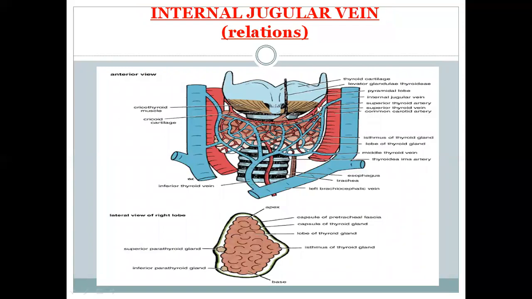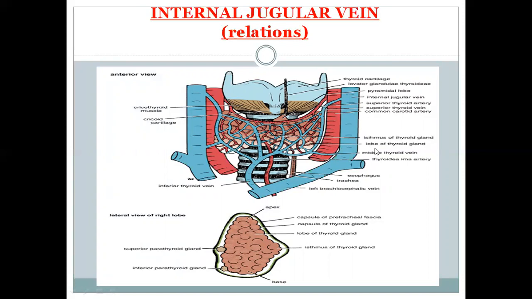So after the facial vein and the inferior petrosal sinus, the other tributaries of the internal jugular vein are: this is the superior thyroid vein, which enters into the internal jugular vein. This is the middle thyroid vein. This enters into the internal jugular vein. So these are the other tributaries. The lingual vein also enters into the internal jugular vein.